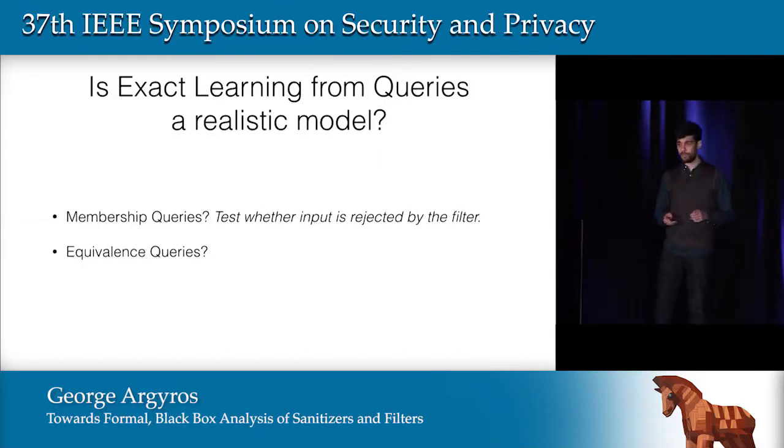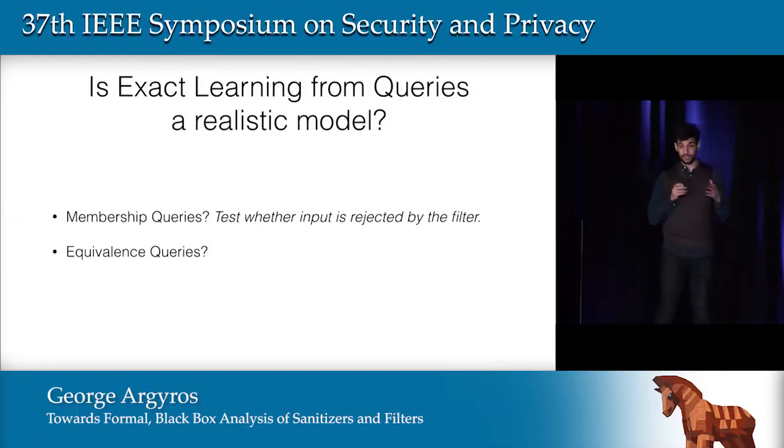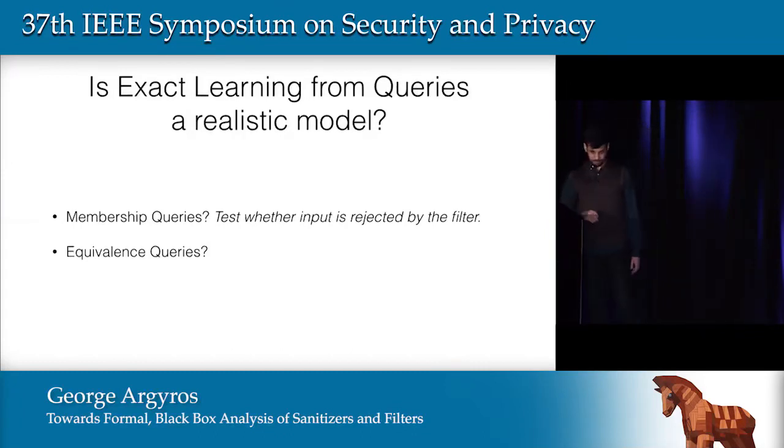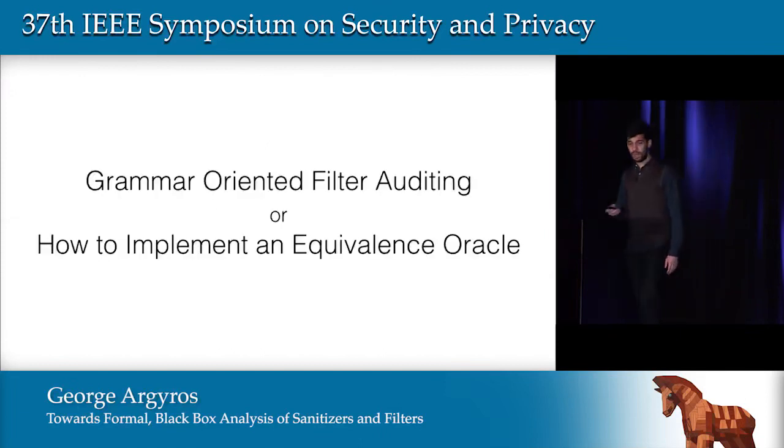And that's a problem, because there is no way without having an exact knowledge of the filter to answer that question. However, by definition of the problem, we don't have that knowledge. So what do we do about that? In order to solve this problem efficiently, we slightly modified our problem in what we called grammar-oriented filter auditing.